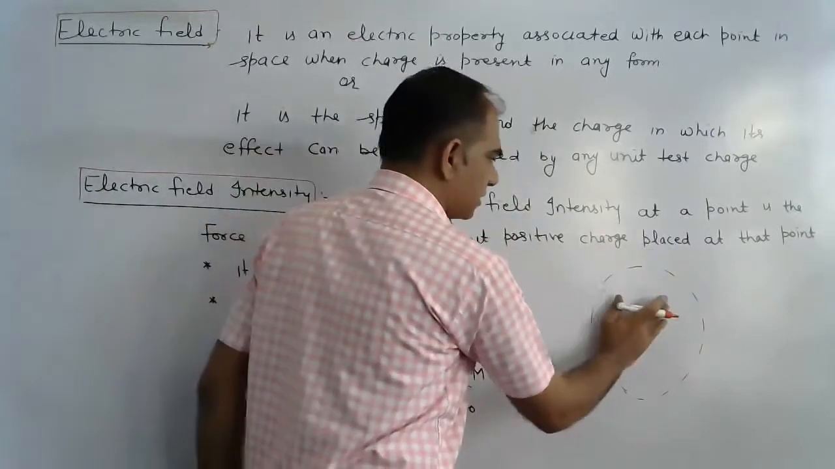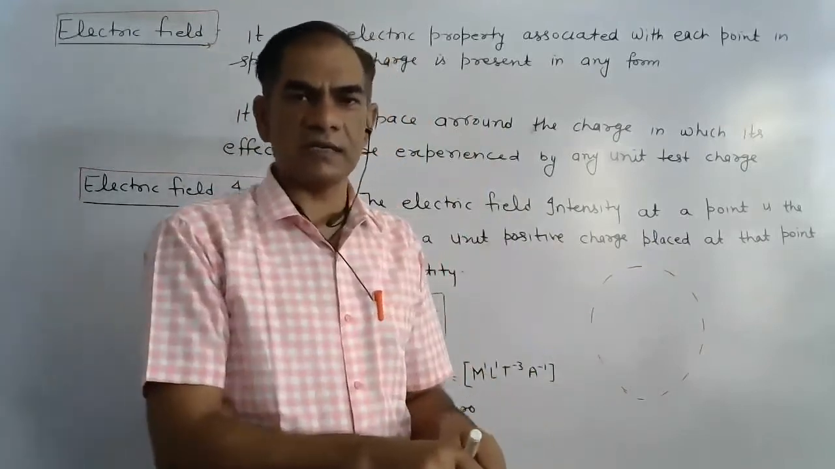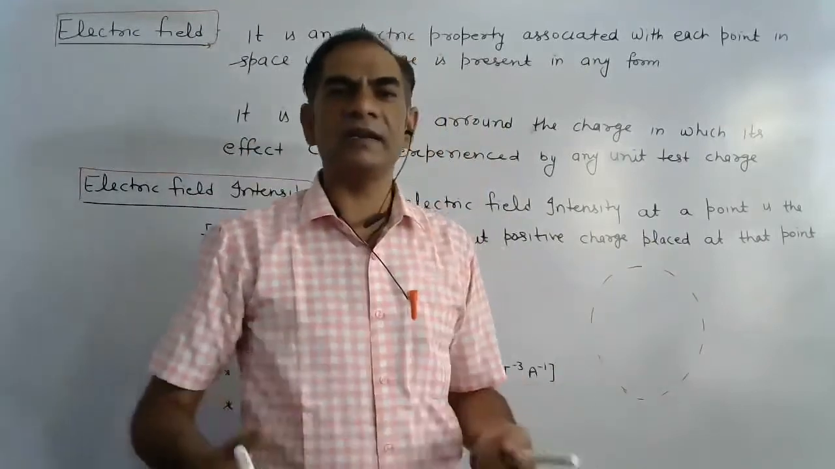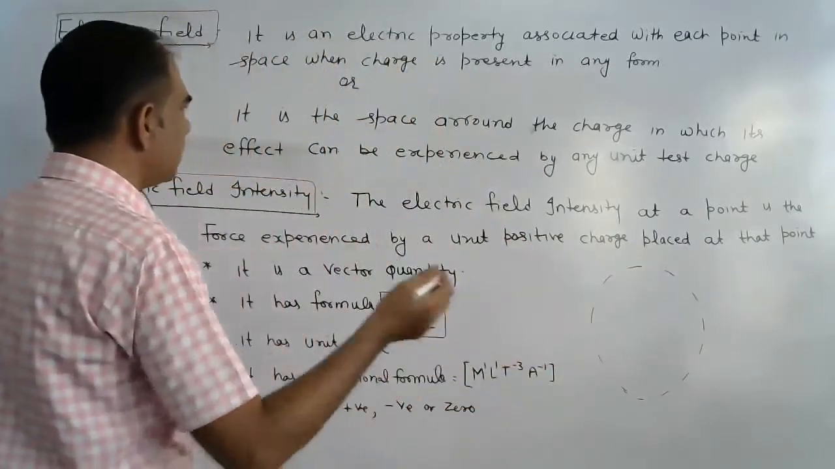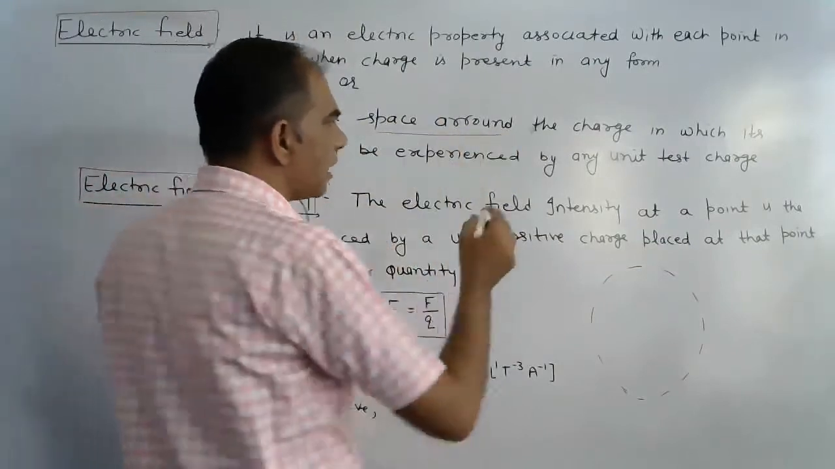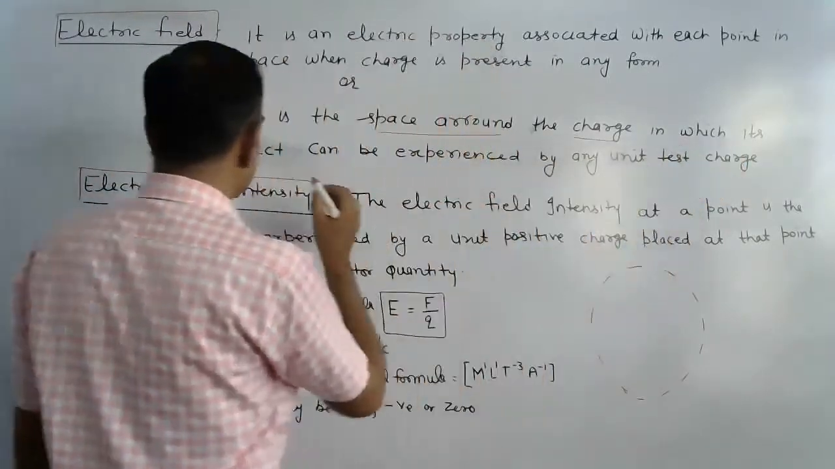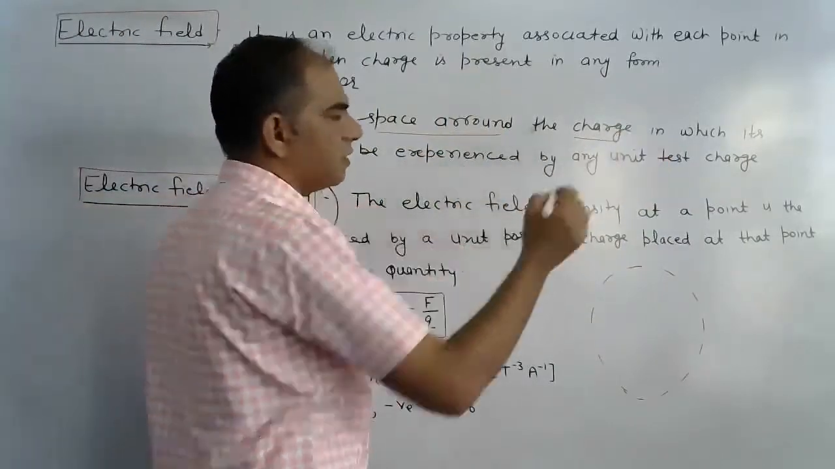If there is no charge, there is no electric field. Due to the presence of charge, this space has a definite electrical property. That property is known as the electric field. In another way, we can see that it is the space around the charge in which its effect can be experienced by any unit test charge.